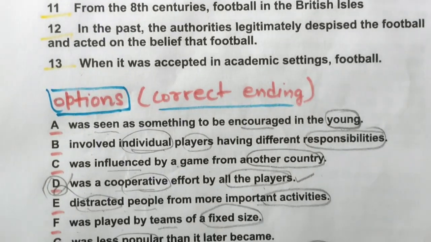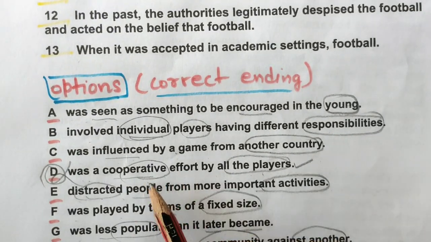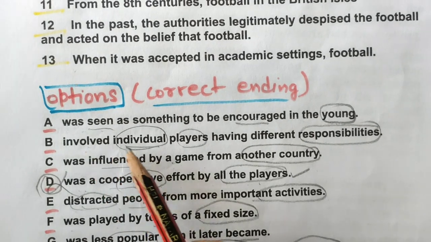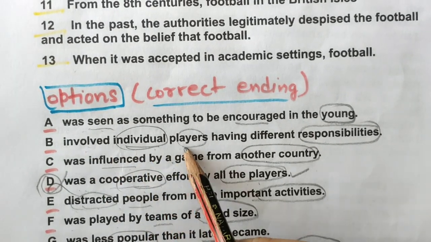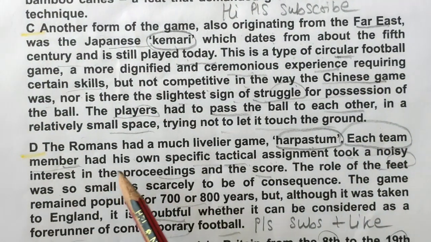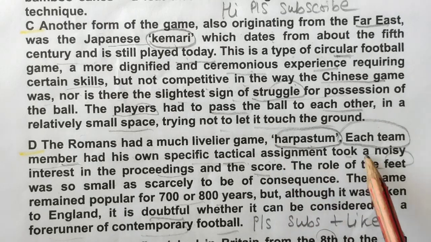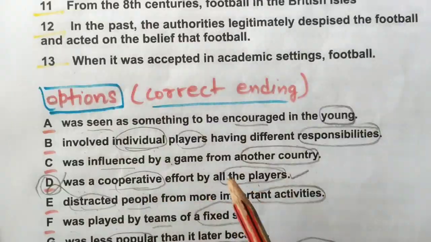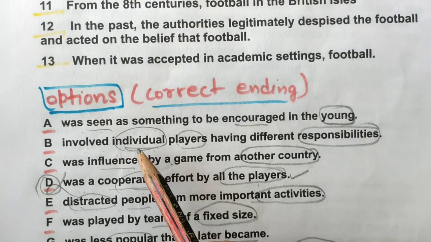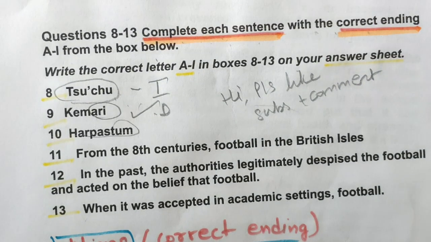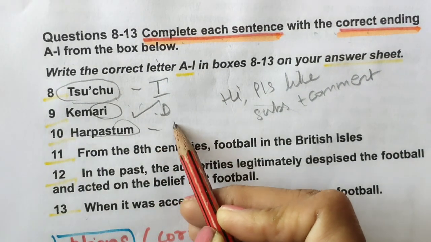Okay, I understood what they are talking about. So here they were talking about each player kind of thing. Yes, involved players, individual players having different responsibility. See, each team member had its own specific assignment, took a noisy interest and all. The role of the feet was so small. Okay, so here we will just mark it: individual players having different responsibility. So B is also done. We will just mark it here, B.